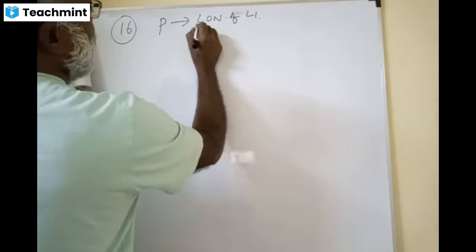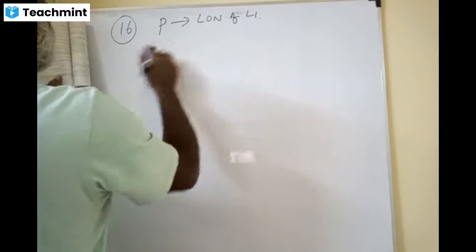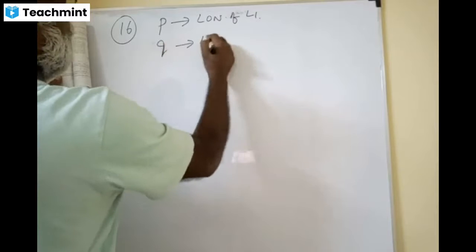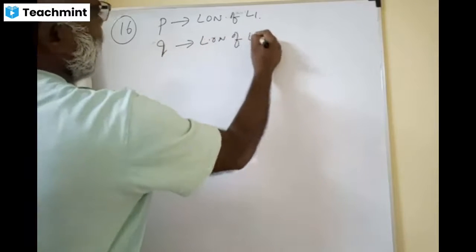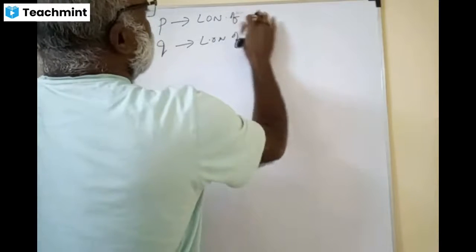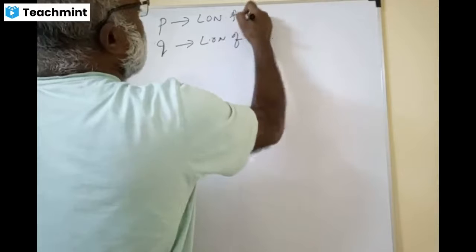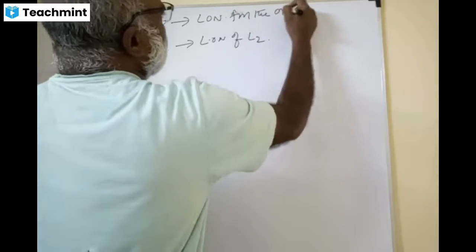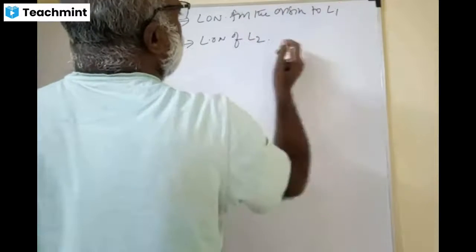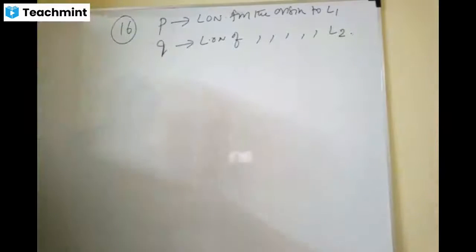LON means what? Length of normal. Q is the length of the normal of the second line, from the horizon. Length of the normal from the horizon to L1, and from the horizon to L2. This is what is given, dears.